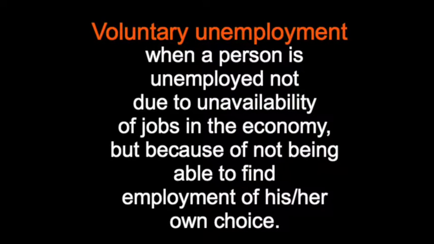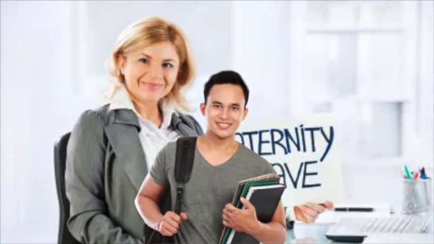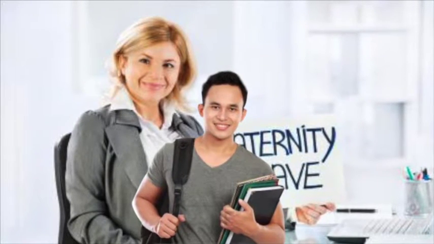Another way to look at unemployment is by splitting it into the voluntary and involuntary categories that we mentioned earlier. So voluntary unemployment is when a person is unemployed not due to unavailability of jobs in the economy, but because of not being able to find employment of his or her own choice. This includes frictional unemployment, like the woman on maternity leave and the college student looking for a job after graduation.